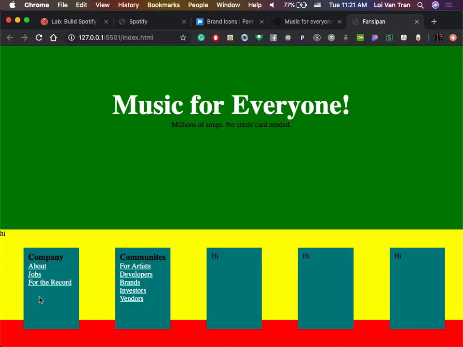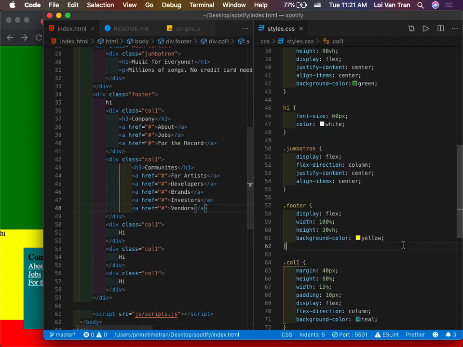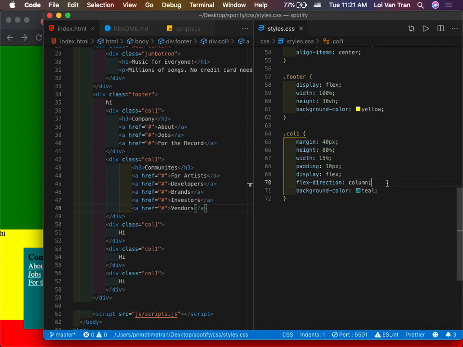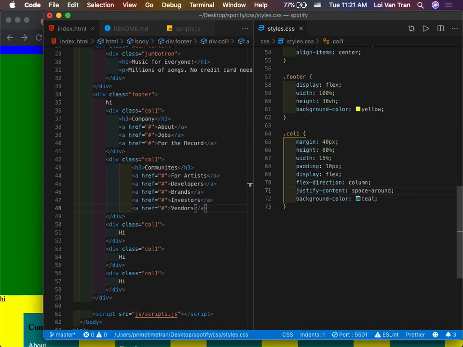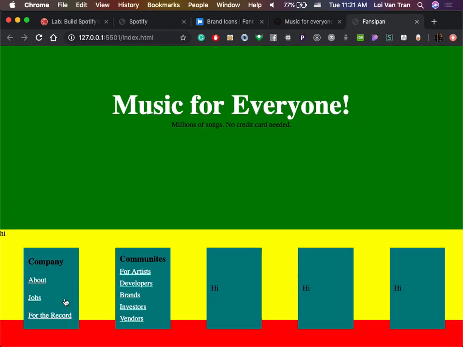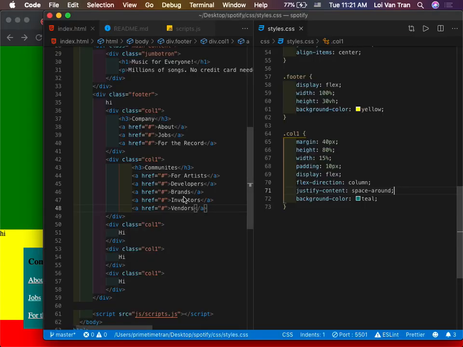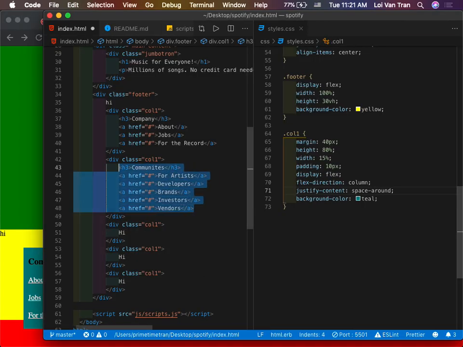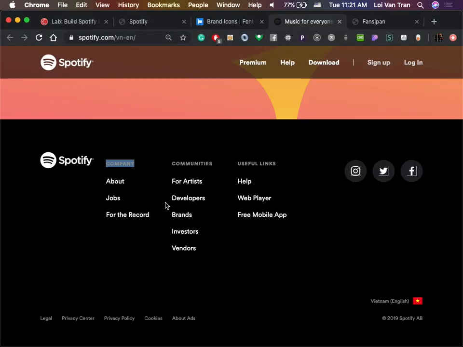Sweet. What if we wanted some space between them, guys? We could do something like justify content, space around. Refresh. And you see that we got a little bit more spacing. Nice. This isn't perfect yet, but I'm not going to build it perfectly. I just want you guys to get an idea of what this is doing. Okay, so we're going to go back over here.